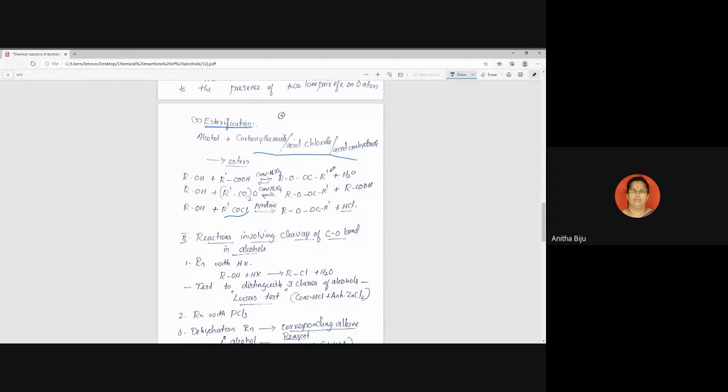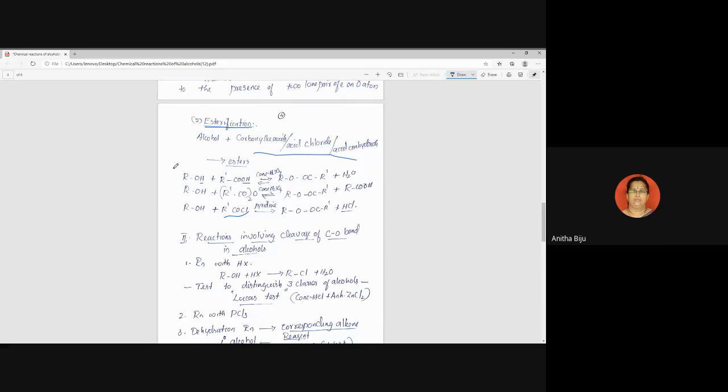ROCOR dash. How does the reaction take place? This OH is eliminated along with this H as a water molecule. So that means this hydrogen and this OH. Imagine this RO is bonded to this carbonyl. So that's why here I have written ROCOR dash. So this is the ester, and the byproduct obtained is water. Clear? Second case. See, here you can put the example. Write the example.